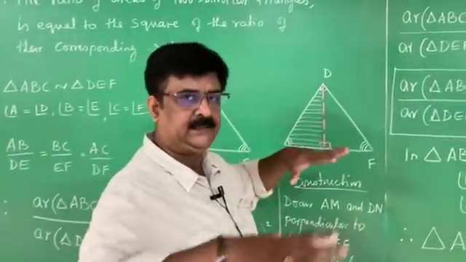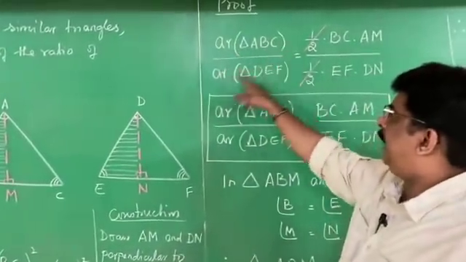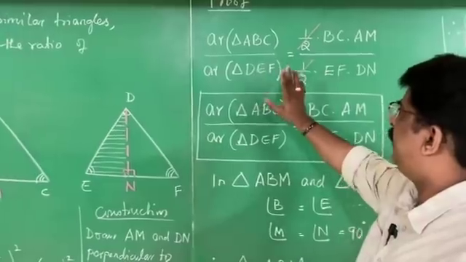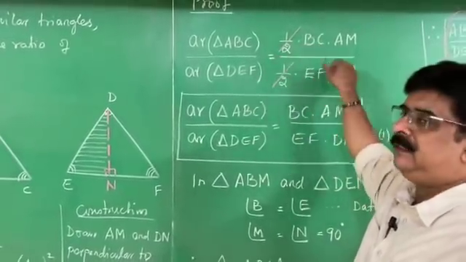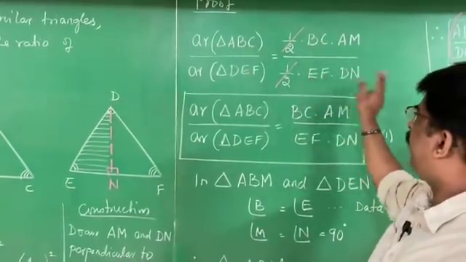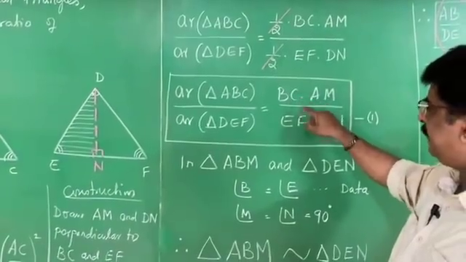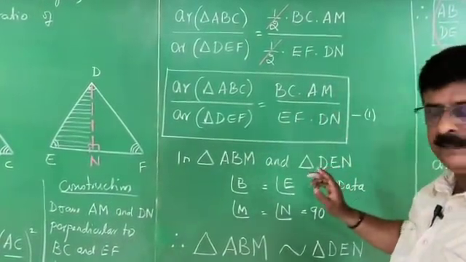First, there are 3 stages in the proof. The first stage is the ratio of area of triangle ABC by area of triangle DEF is equal to... Here we are applying what? The formula for the area of a triangle, that is half into base into height, half into base into height, half cancels, we get the result. In the result we have BC by EF into AM by DN.